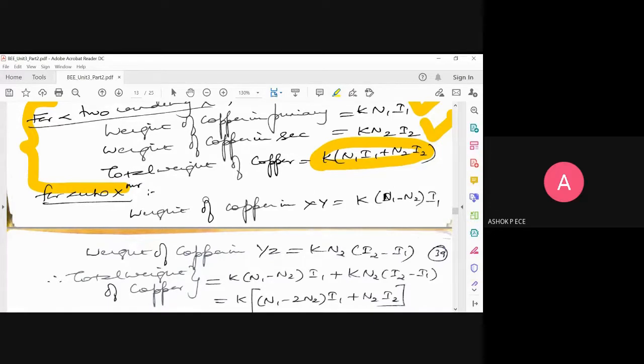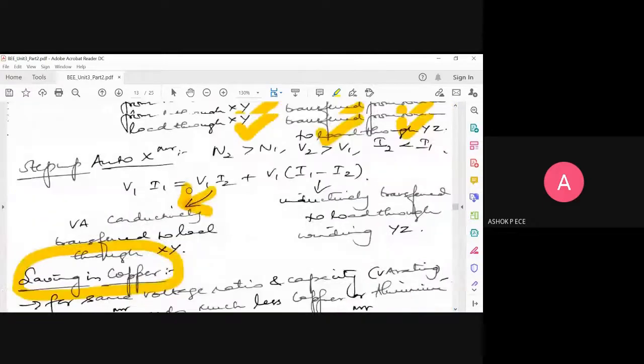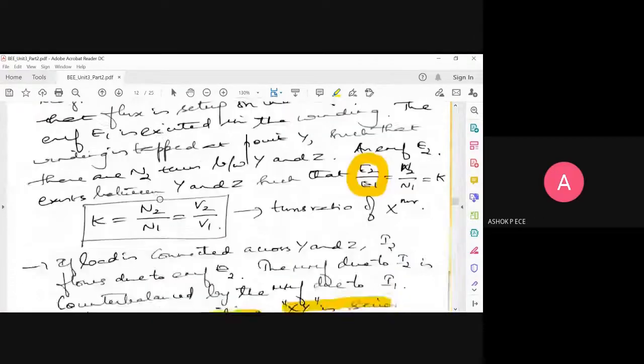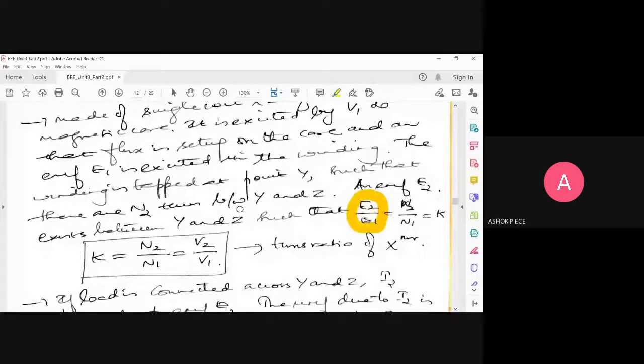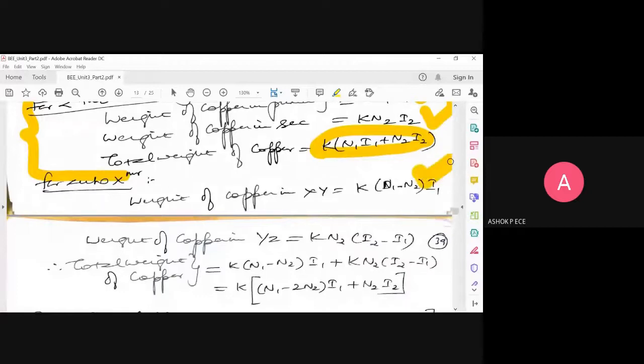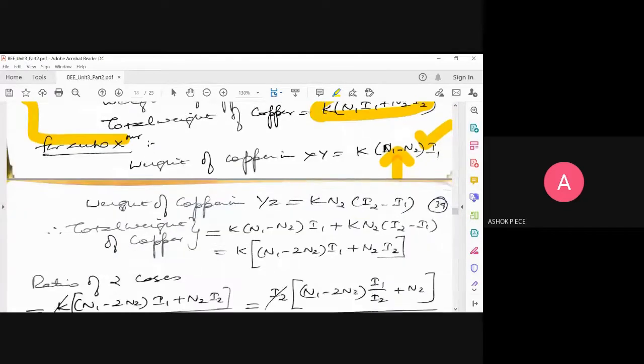Common winding. Total turns is N1, see the diagram. Secondary is N2. So what are the turns available in XY? N1 minus N2. That's it. And the current flowing through XY is I1, correct? So here, K into (N1 minus N2) into I1. Very simple, nowhere you need to mug up. You just see the diagram and say, you know it is K into N into I. Figure out correctly what your N and your I are. I is going to be I1 because it's the primary current, and the number of turns is N1 minus N2 because of the difference. And now see the weight of copper in YZ.